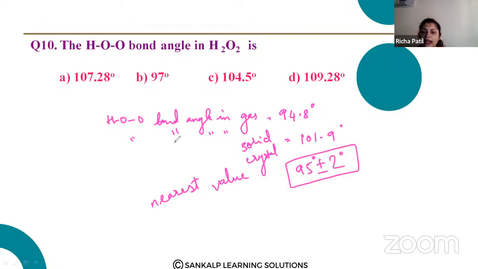95 degrees plus or minus an error of 2 degrees, so it is 97. So B. Remember it is B. You are going to take the average of these two, 95 plus or minus 2 degrees, so it will be 97. For the bond angle in H2O2, they have not asked specifically for gas or solid crystal, so you are going to take the average of both.